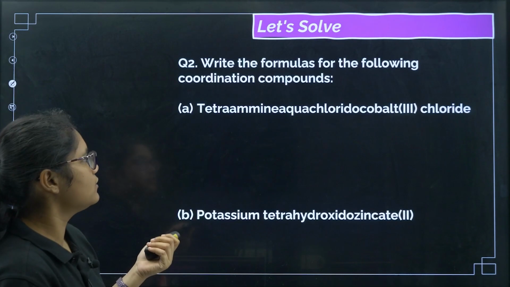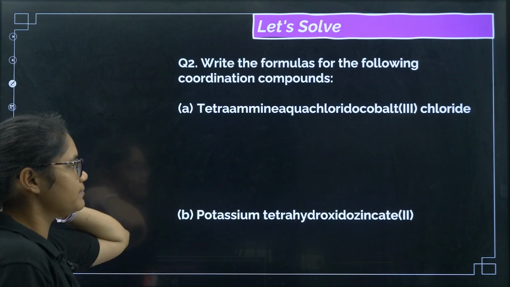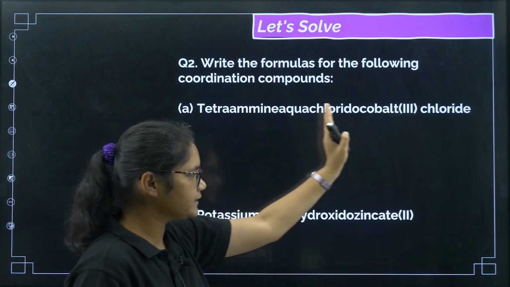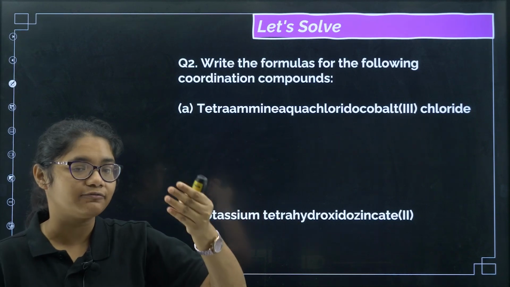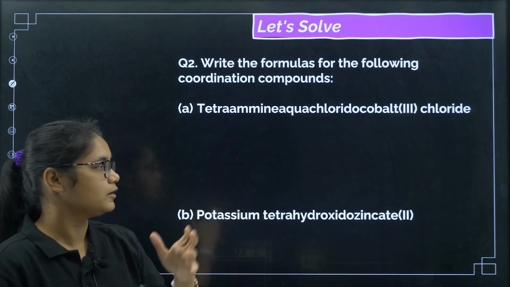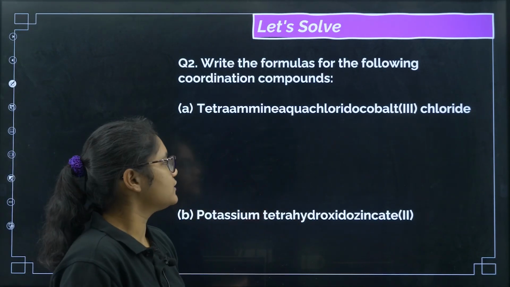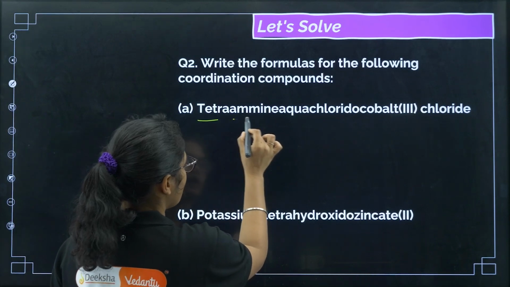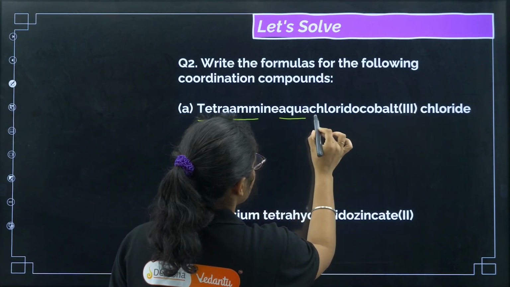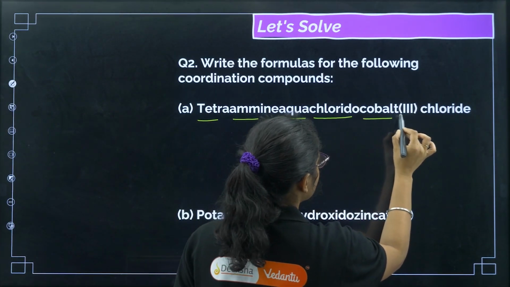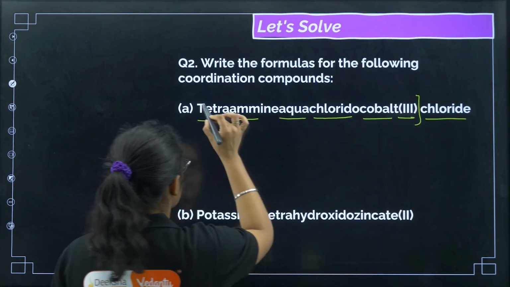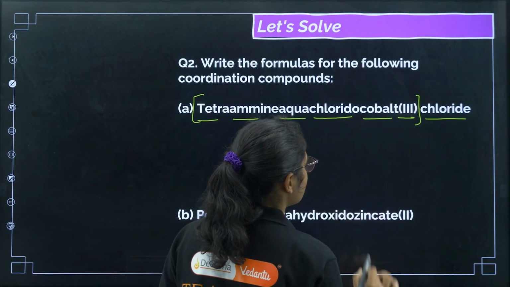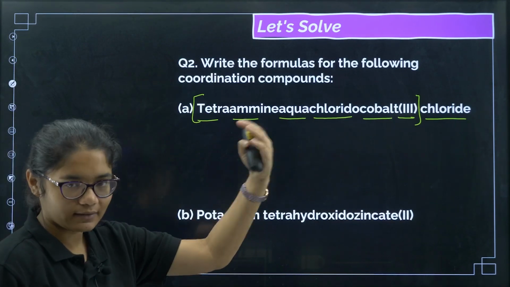We'll be doing more also. Now let us do it the opposite way, where the names are given, the name of the complex is given to you, and you have to draw the structure. Let us first write tetraamine, aqua, chlorido, cobalt(III) chloride. This part is your complex and this part is your anionic part.